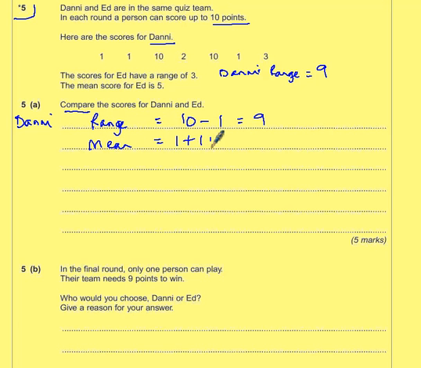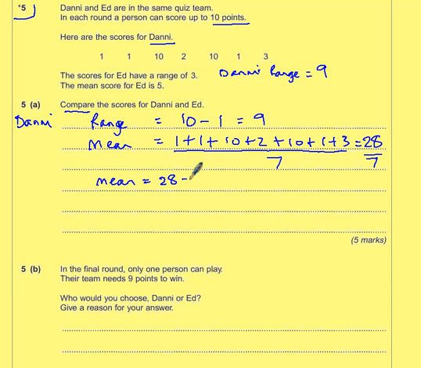So the mean for Danny, well, we need to get the total, so we need to add up on a calculator: 1 plus 1 plus 10 plus 2 plus 10 plus 1 plus 3. His total score is 28. Now that total score needs to be divided by 7, because there are 1, 2, 3, 4, 5, 6, 7 scores. So Danny's mean is equal to 28 divided by 7, which is equal to 4.